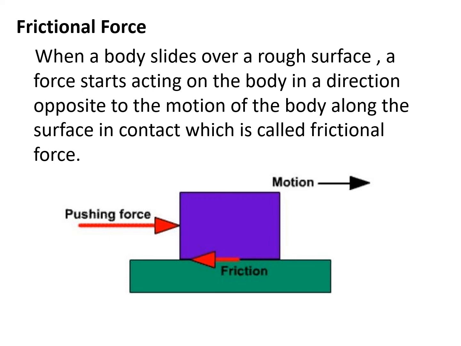You can see in the diagram, the force is applied on a body and the body produces motion in the direction of the applied force. But the direction of friction is opposite to the direction of motion. So do remember that the direction of friction is always opposite to the direction of motion. So you can say that frictional force is a resistive force which resists the motion produced in the body.